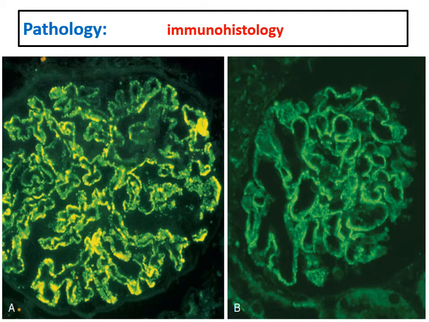This is staining for IgG, and here on the right side it is positive staining also for the phospholipase A2 receptor as we described. Also a fine granular pattern in the capillary wall, not in the mesangium.